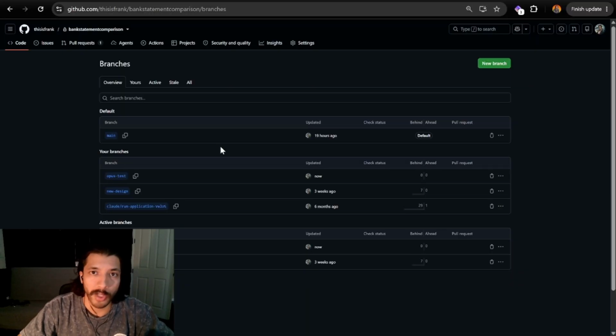If you ever want to double check, you can go into GitHub and see branches. As you can see right here, this one says Opus test and it's updated now. And we are now on this branch.